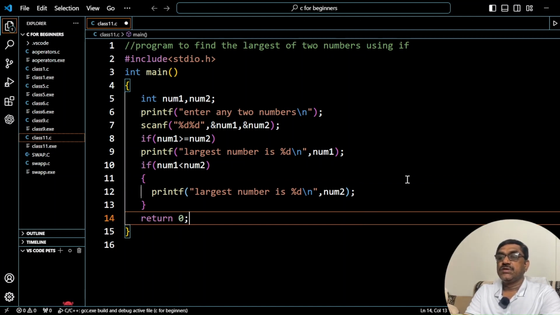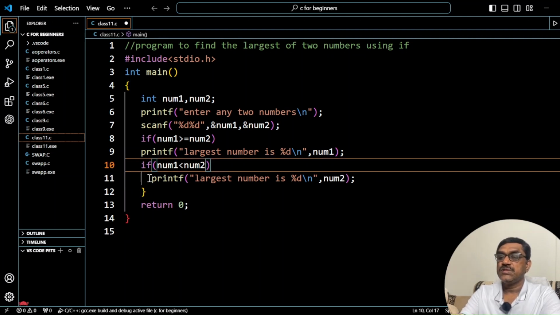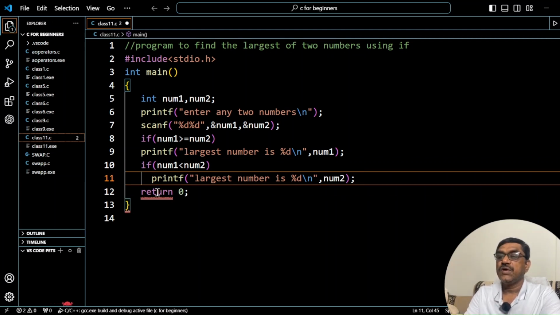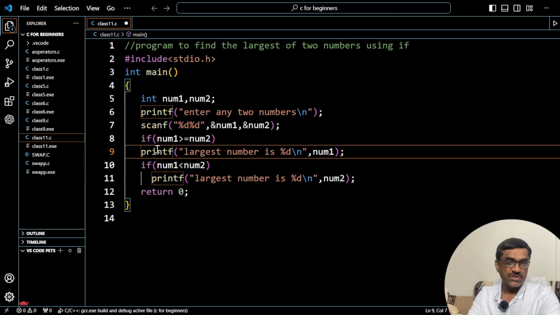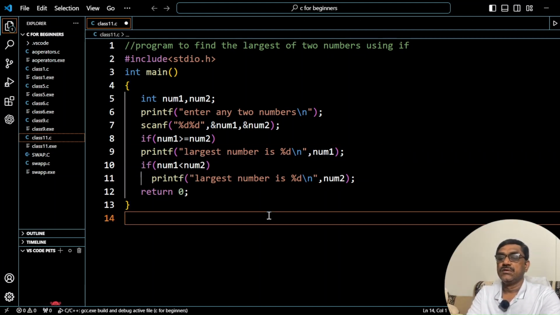Now after this, see here I have typed opening brace and closing brace. Just now I said these are not necessary, so I can remove them. Previously I had written them, but I'm not typing them now. Why am I removing? Because after the first if we have only one statement, the opening and closing braces are not necessary. No need of wasting time here. All right, now control S and run it to see whether we are getting the output or not.